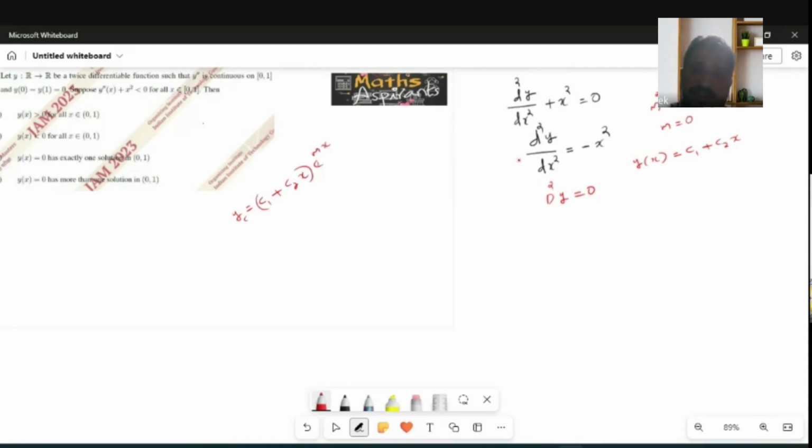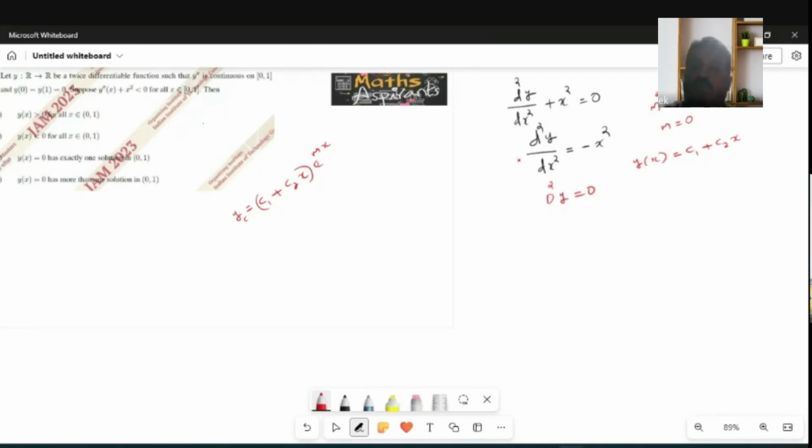If it is the distinct roots, then y_c is equal to c1 e raised to m1x plus c2 e raised to m2x. If it is complex roots, they will exist as conjugate pairs.